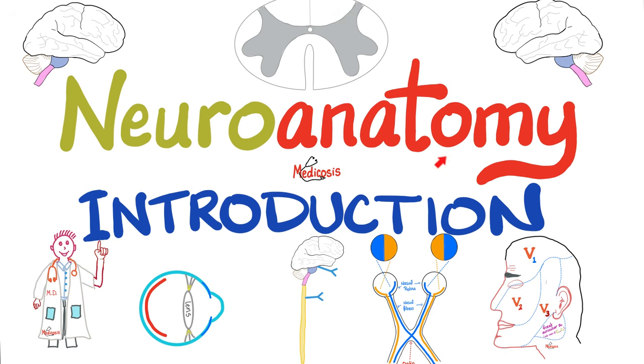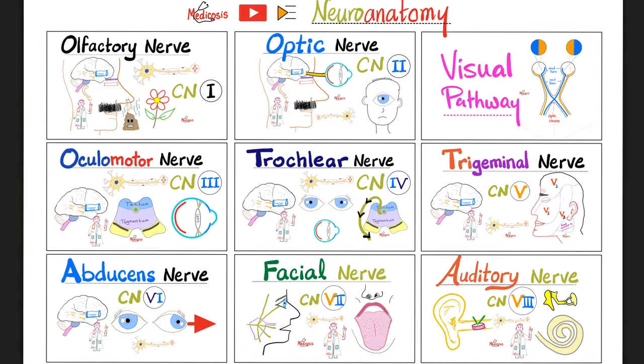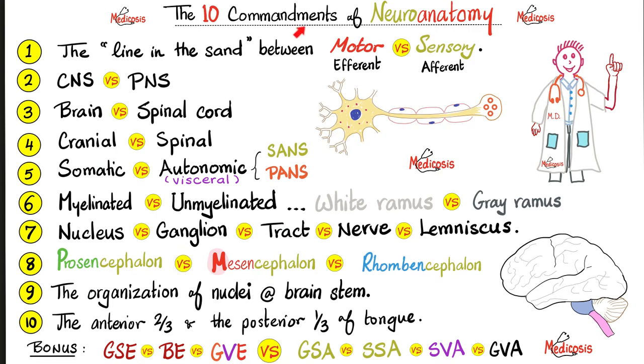Now let's start by talking about the anatomy of the nervous system. For a more robust discussion, refer to my neuroanatomy playlist. These are my 10 commandments of neuroanatomy. Commandment number 1, thou shalt draw your line in the sand between the motor, anterior, and the sensory, posterior. The motor is efferent and descending, whereas the sensory is afferent and ascending.